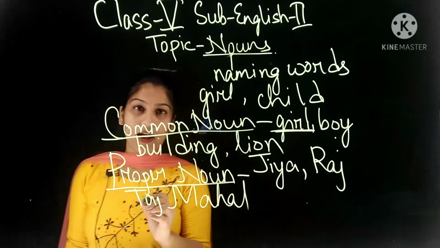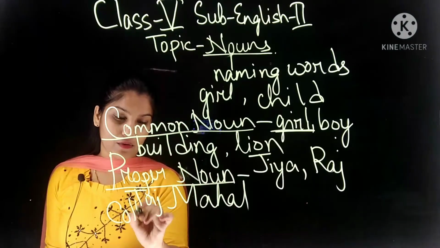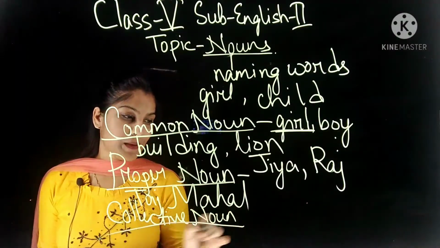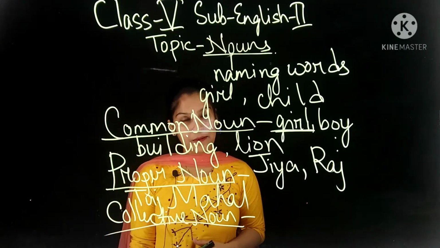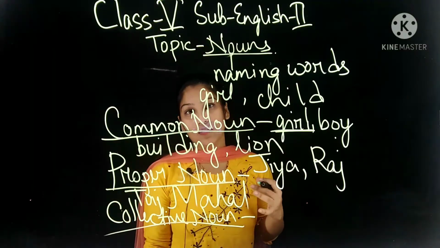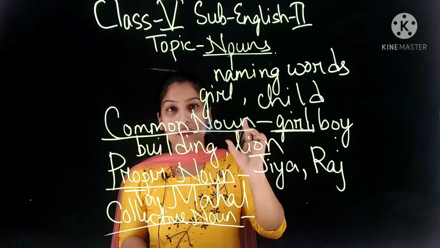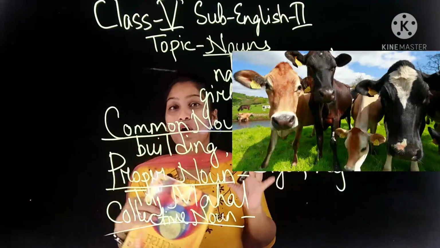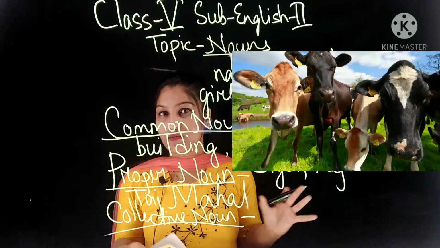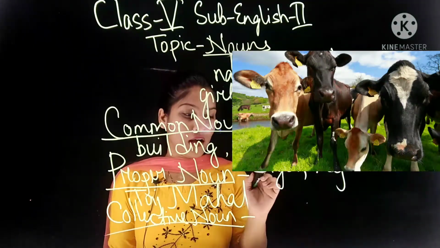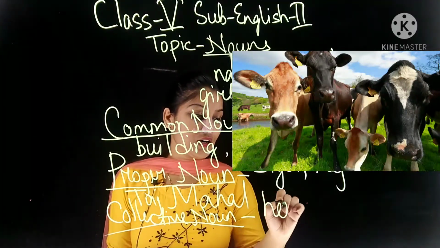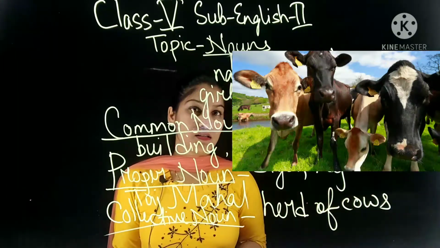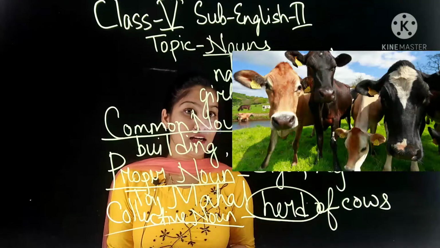Understood? Okay. Earlier we have also learned about collective noun. Collective noun. You remember collective noun? What do you understand by collective noun? Collective nouns refers to the group of things. Like there is a one cow, then we can say a cow, right? But if you see a group of cows together, that means what? That is collective noun. For this group of cows, we can use a collective noun. If we use a herd, that means what? We can say herd of cows. This is what? Collective noun. This herd is the collective noun.